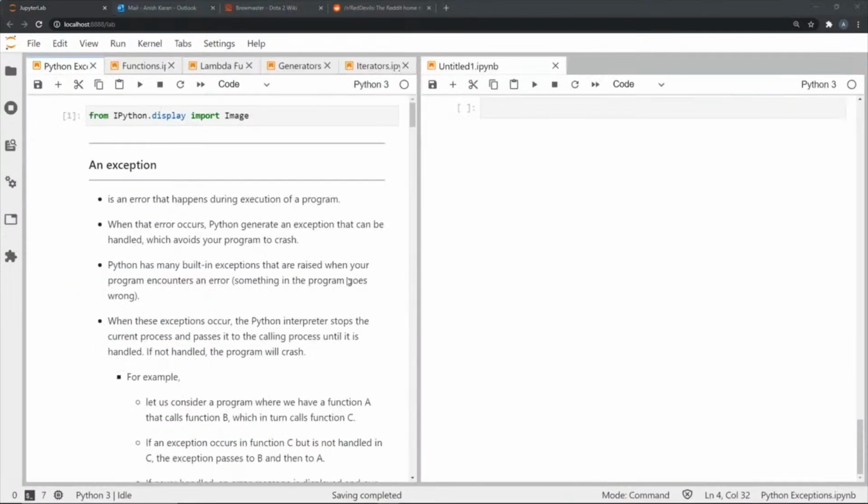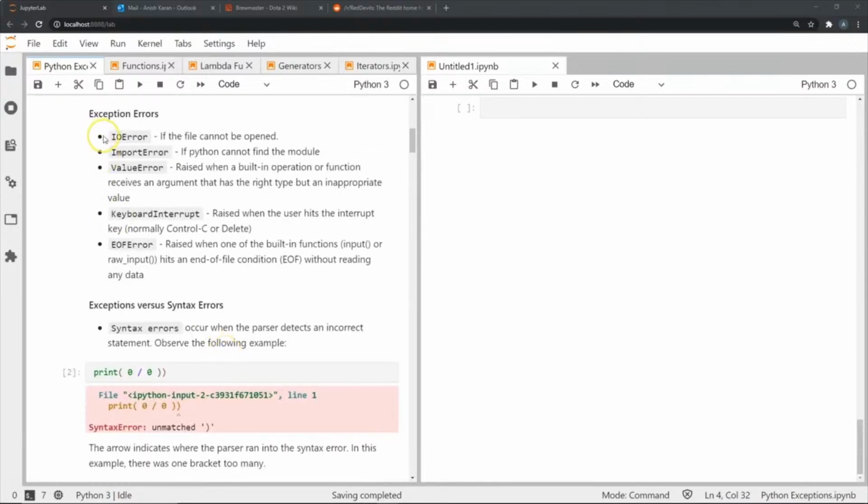Exceptions are errors that are raised during the execution of a program. When an error occurs, Python generates an exception that can be handled, which prevents our program from crashing. Python has many built-in exceptions. However, we can create user-defined errors or exceptions as well to catch whatever errors we're looking for in our program. So when an error occurs, the Python interpreter raises an exception and stops the current process. It passes it to a calling process until the exception is handled. And if this is not handled, the program will crash.